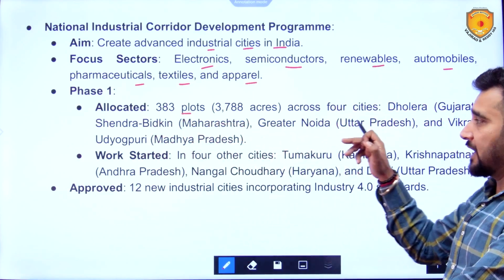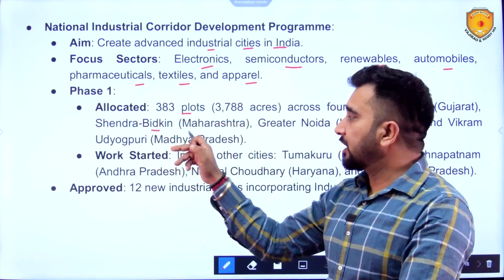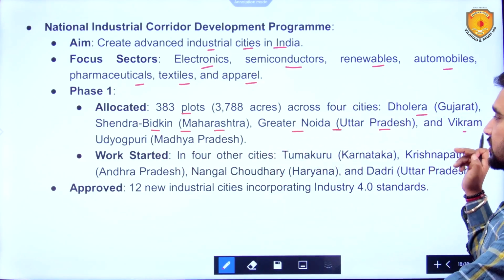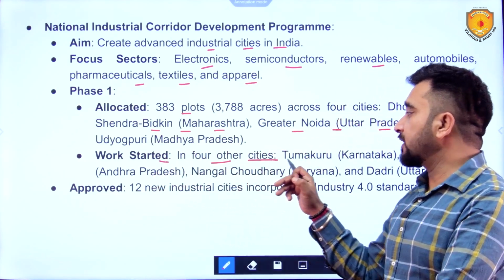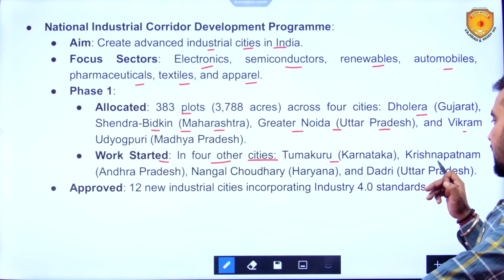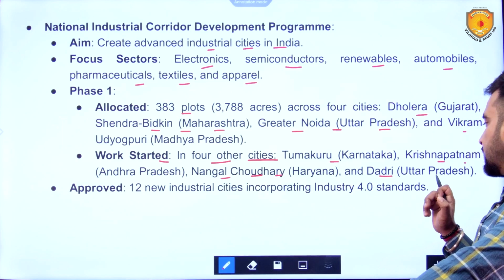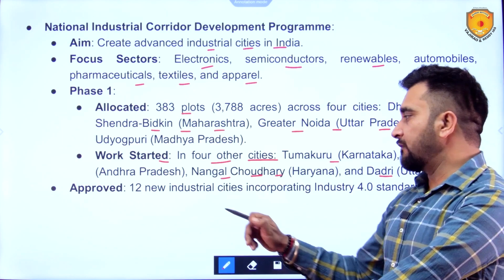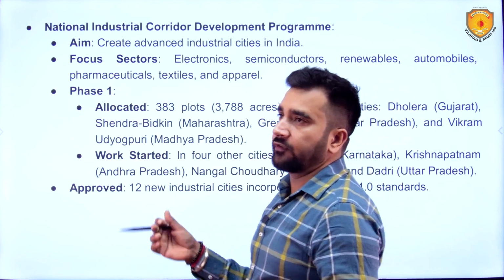383 plots have been allocated across 4 cities: Dholera in Gujarat, Shendra Bidkin in Maharashtra, Greater Noida in Uttar Pradesh and Vikram Udyog Puri in Madhya Pradesh. Work started in 4 other cities: Tumakuru in Karnataka, Krishnapatnam in Andhra Pradesh, Nangal Chaudhary in Haryana and Dadri in Uttar Pradesh. The 12 new industrial cities incorporating Industry 4.0 standards have been approved as well.